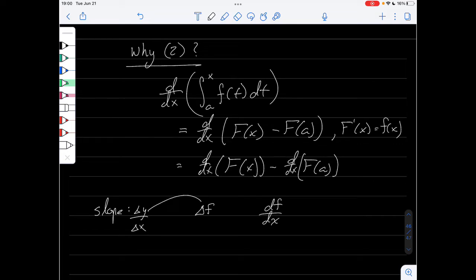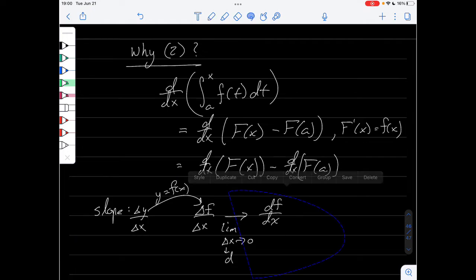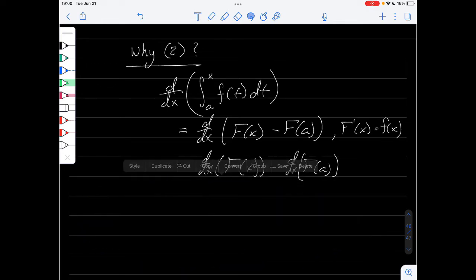But what is y other than f of x? So it's delta f over delta x. And then we take the limit as delta x goes to 0, and the deltas become d's. And that's where we get the Leibniz notation of a derivative. So that's a short historical side note.